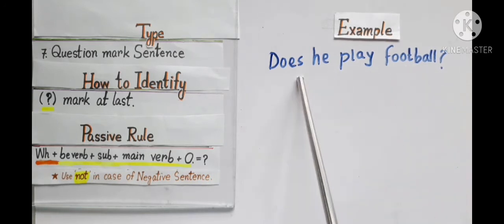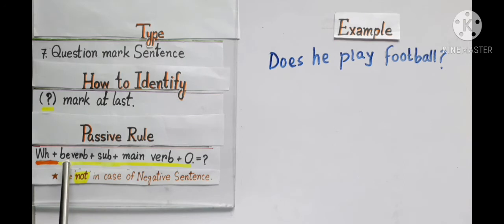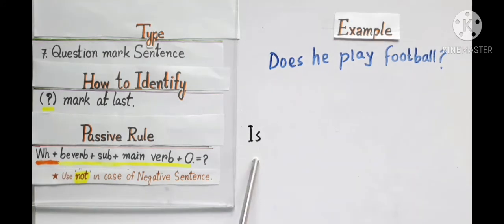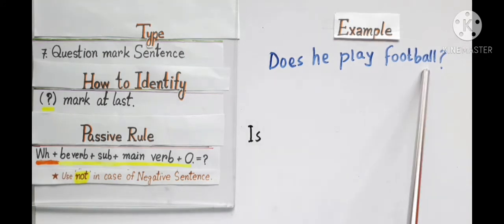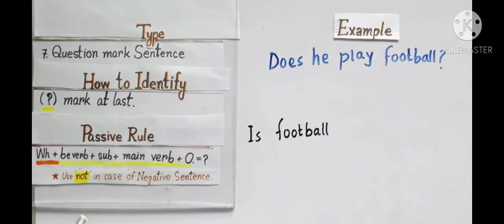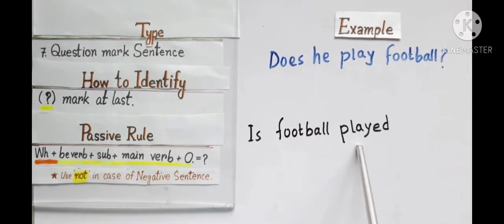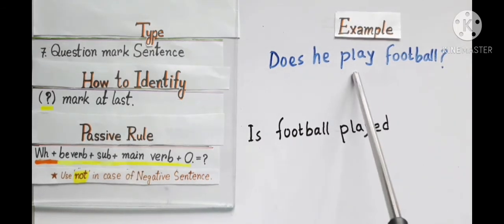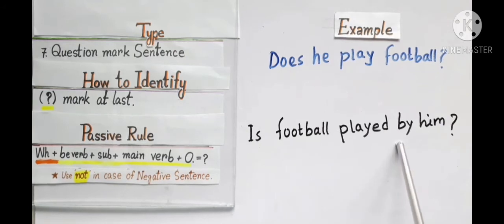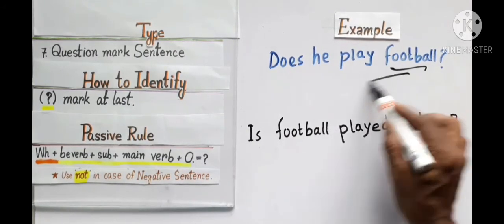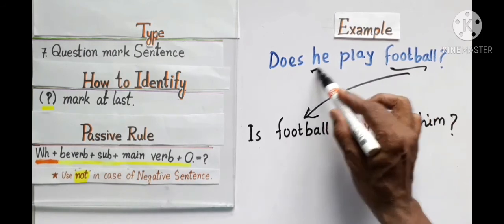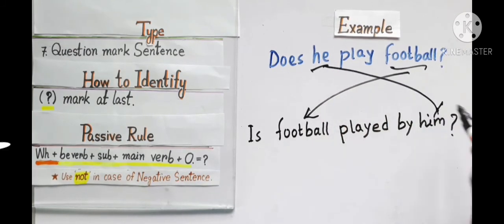So we have to follow from here be verb, and here I write is because football will be my subject now. I have completed subject part. Now I have to complete main verb part. Main verb played, verb 3 of play. By him. The object becomes subject and the subject becomes object.